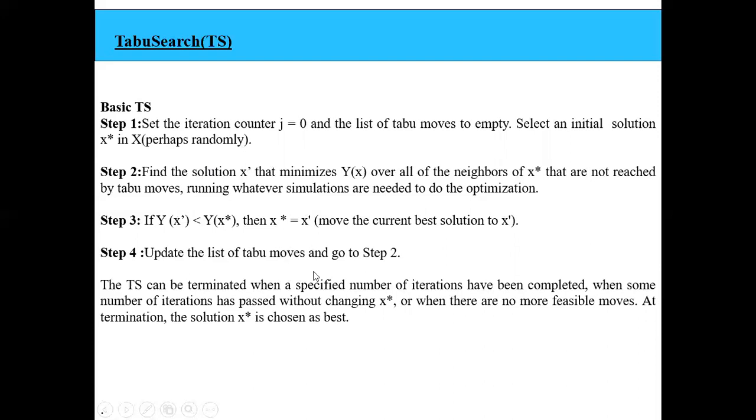Whichever best solution you get, if it keeps on repeating, that means there are no further possible moves, you have come to an end, and this is the best path you have got. Then you have to terminate your taboo search algorithm and say that whatever solution x star you have now got is the best solution.